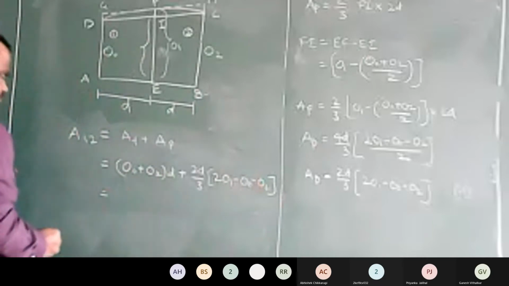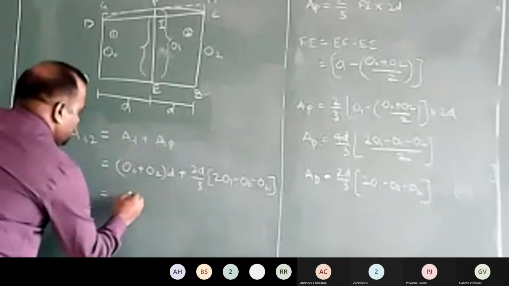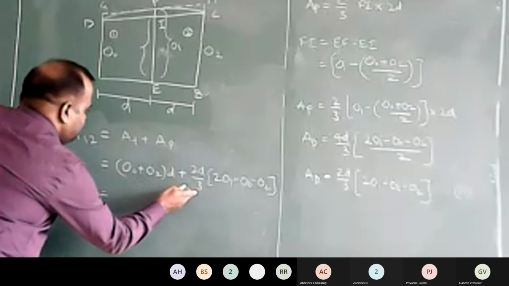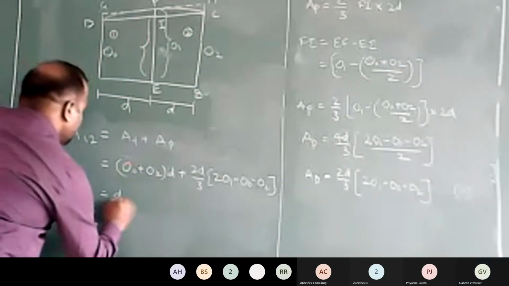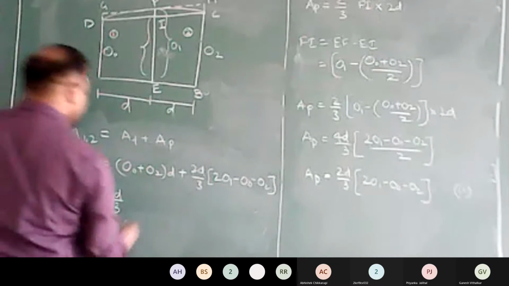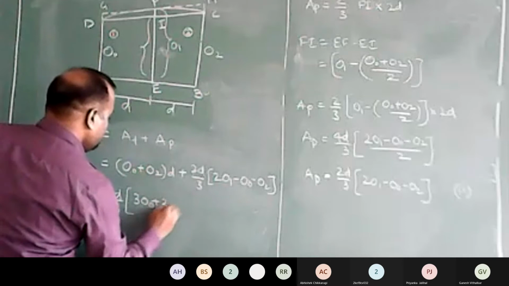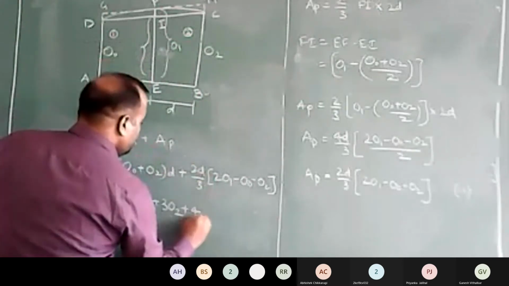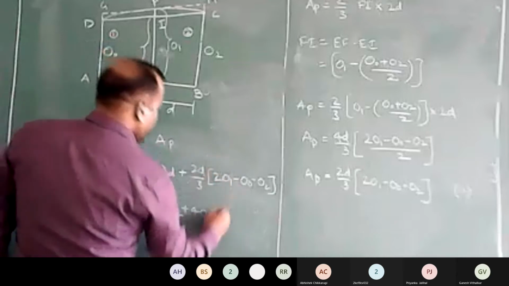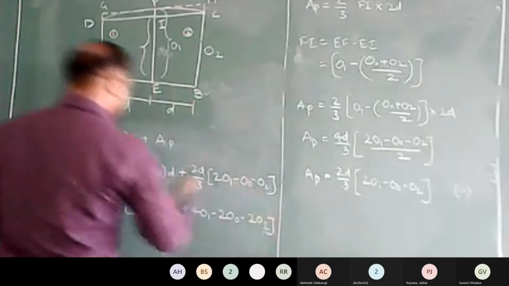Simplify this further. If we take d by 3 as common, then here this will be 3 times of O0 plus 3 times of O2 plus 2 into 2, 4 times of O1 minus 2 times of O0 minus 2 times of O2.